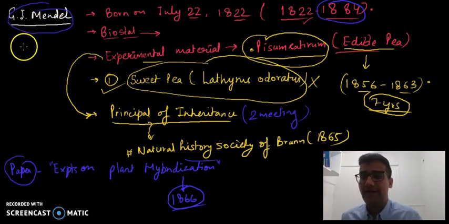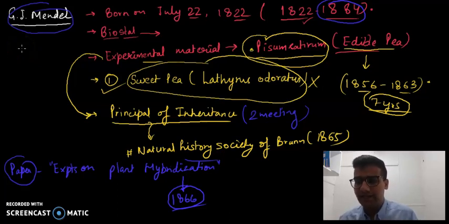In the next class, we will discuss how these works remained undiscovered for so many years. We will also study who rediscovered Mendel's work, after which Mendel was regarded as the father of genetics. We will also study why Mendel's work was not recognized and what were the reasons for this huge success of Mendel.